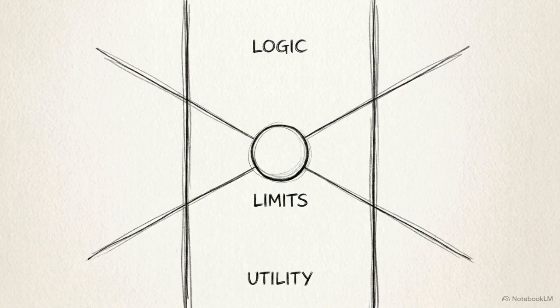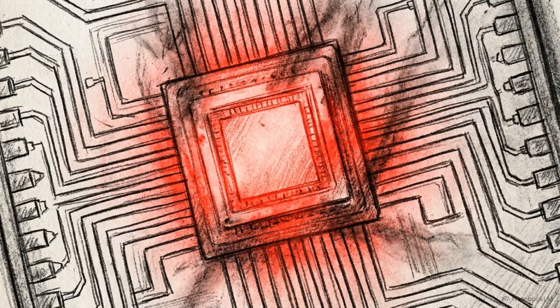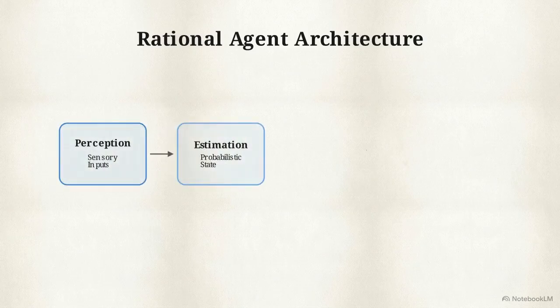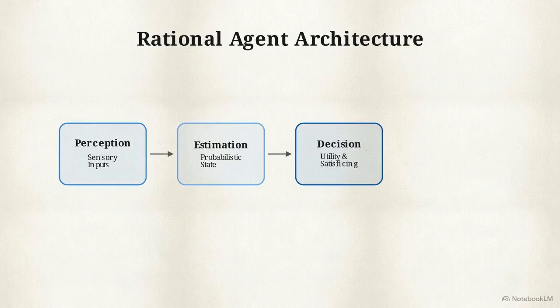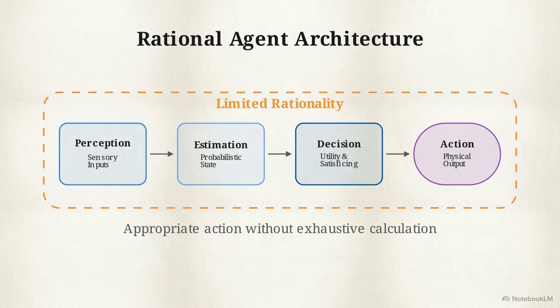Modern artificial intelligence is built directly on this intersection: philosophical logic, the strict limits of computation, and economic utility. This creates the architecture of a modern rational agent. First, sensory inputs feed into a probabilistic estimation. This state is evaluated by a utility function, applying satisficing to output a physical action. This synthesis is limited rationality, acting appropriately when constraints prevent exhaustive calculation.